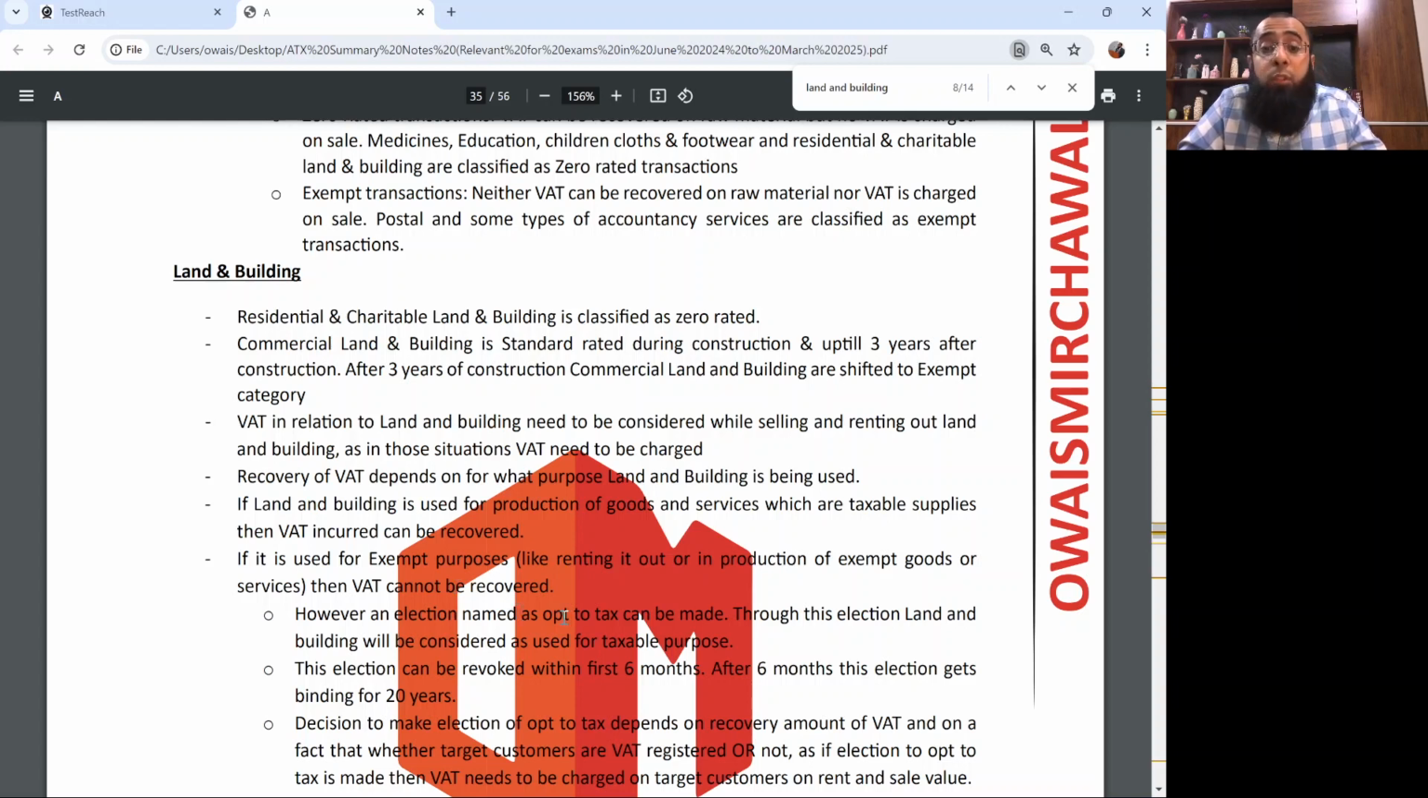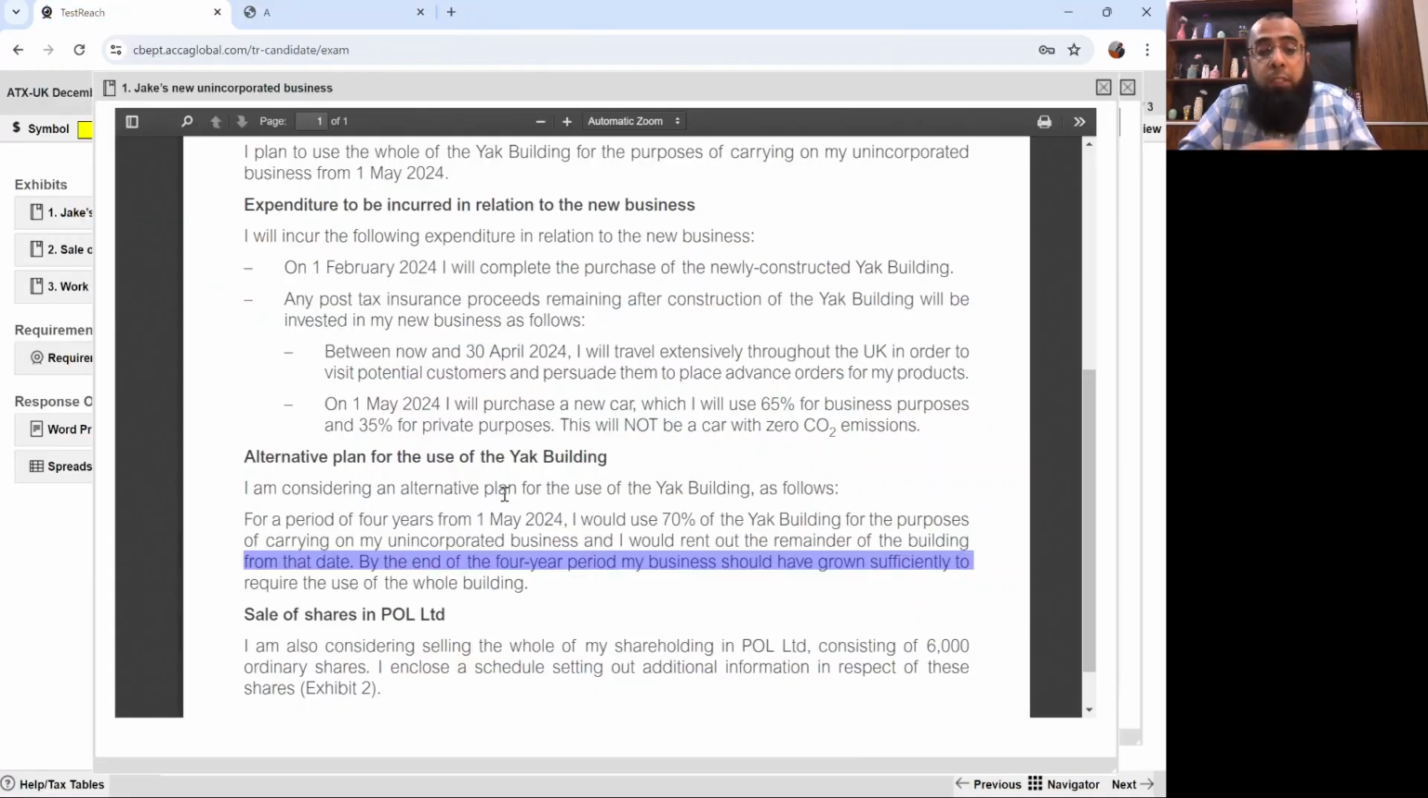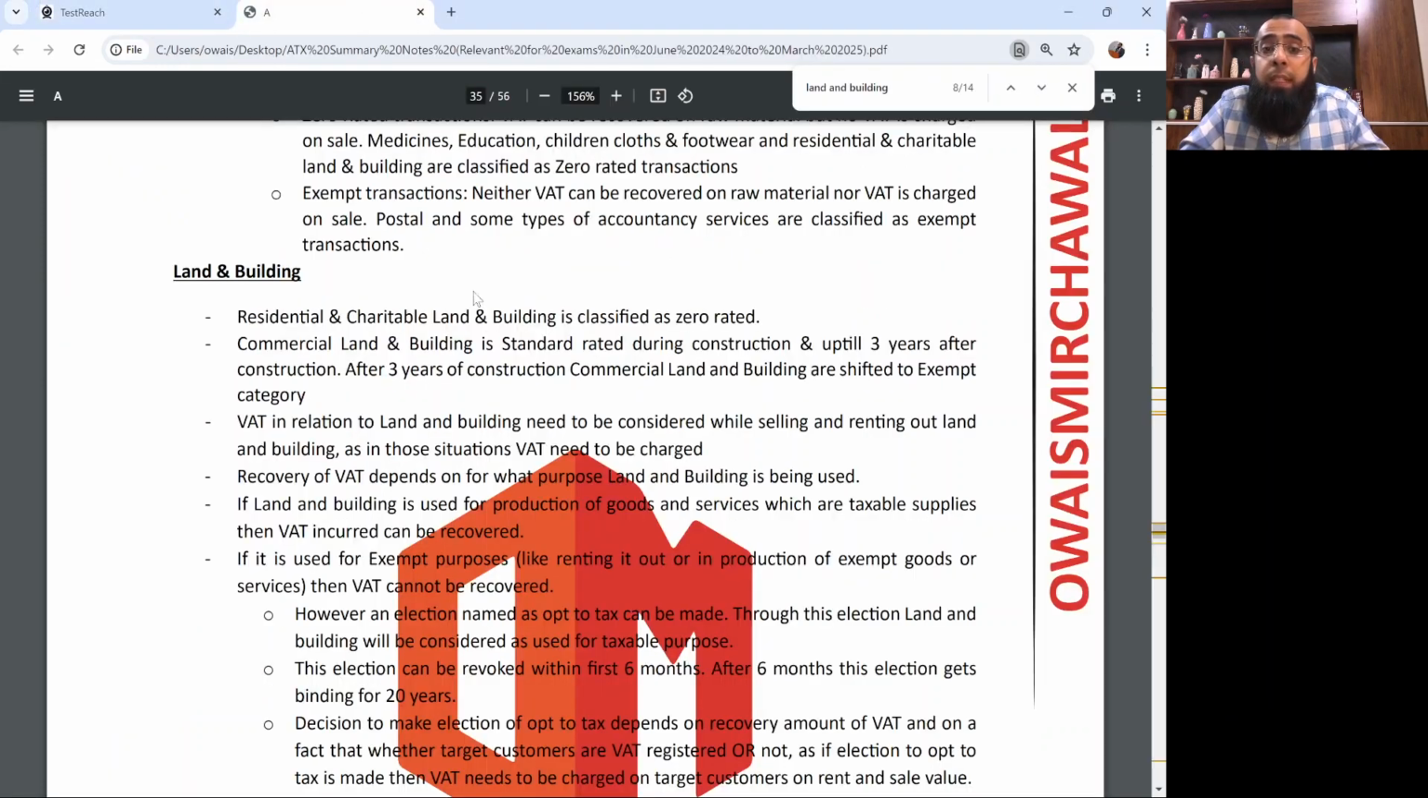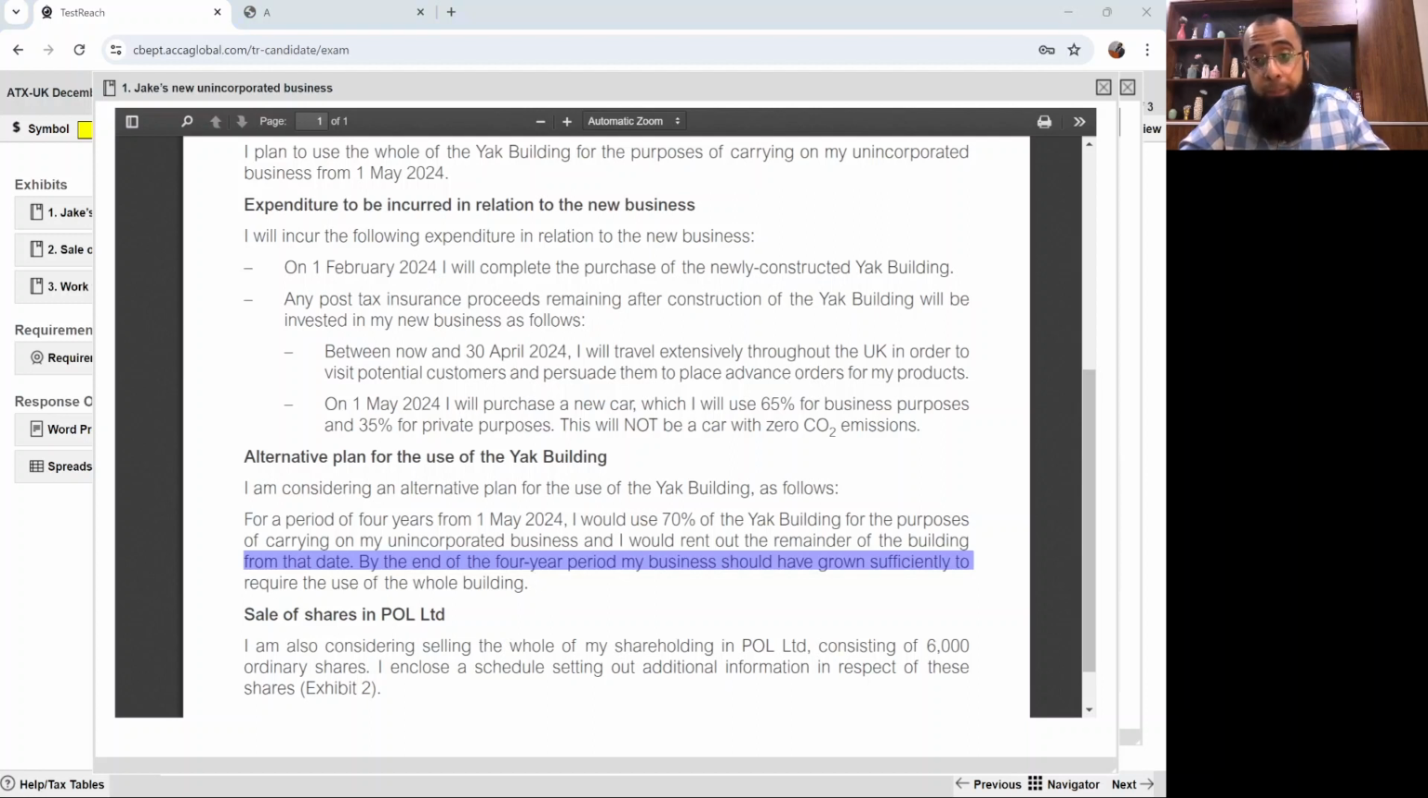However, an election named opt to tax can be made. Through this election, land and building will be considered as used for taxable purposes. Since he is renting out 30%, that will be considered an exempt use of the land and building. If it is considered an exempt use, he will not be able to recover the VAT relating to that portion. And that's the first 4 years issue. So in the first 4 years, 30% of the VAT will not be recovered. But if he goes for the opt to tax election, then this exempt use will be simply ignored and 100% of the VAT will be recoverable.